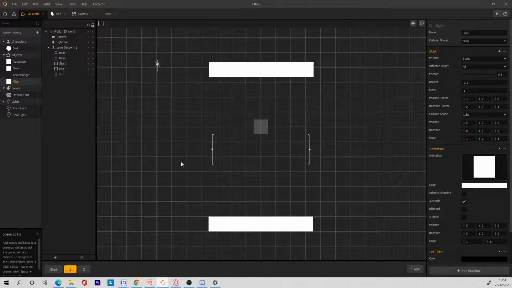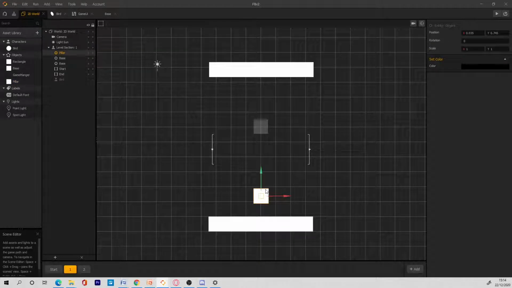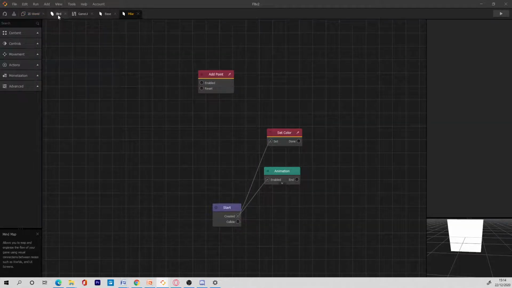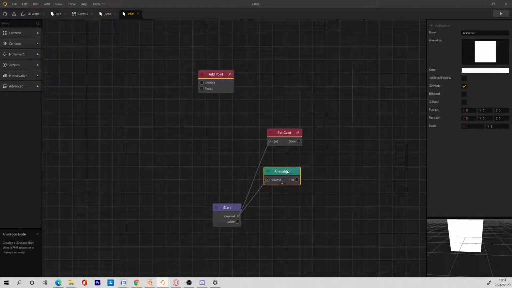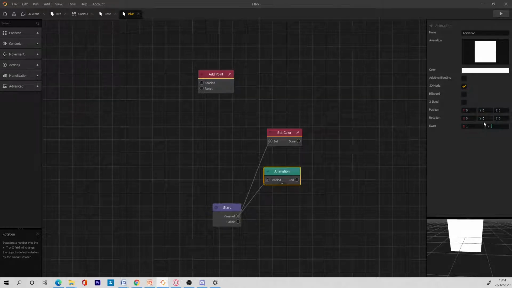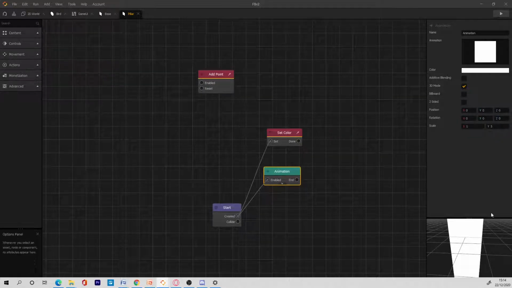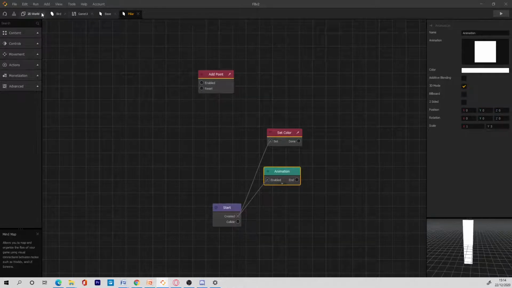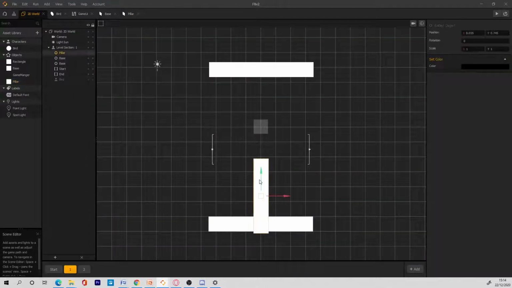Okay. So this pillar, I am going to drag in the pillar to the scene, right? And what I can do is open the pillar nodes and go into the animation node. So here I can actually change the scale of the pillar. I make the pillar like 5 if I want to. Oh no, make it 1 here and make it 5 there. Okay, so if I go back to the scene, the pillar will have changed to this 5 1.